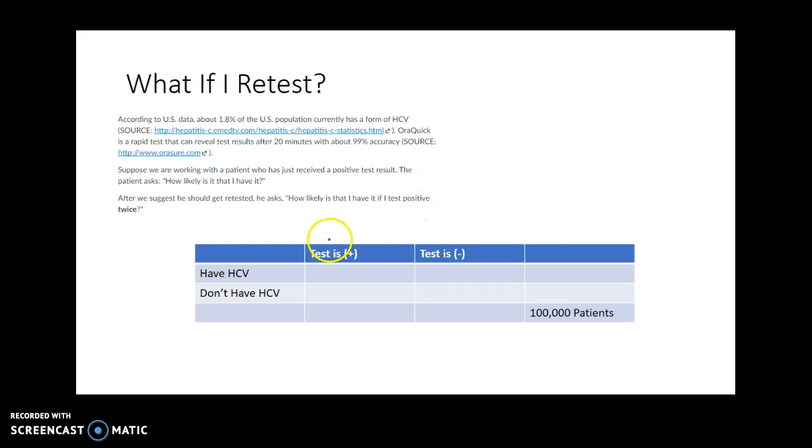But our question is, we don't know whether or not you have it. We knew that those 100 petri dishes had it. We know that you got a positive test result, and we want to see how likely is it that you have the condition. We're going to see that's not 99%. So let's see how the 99% does come into play.